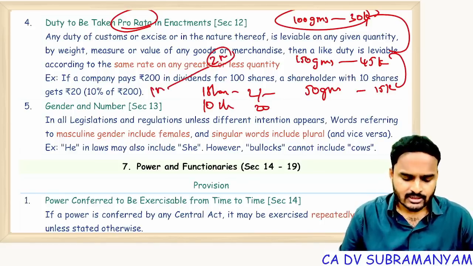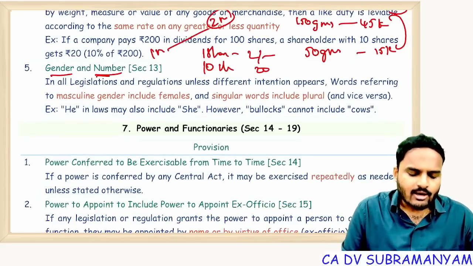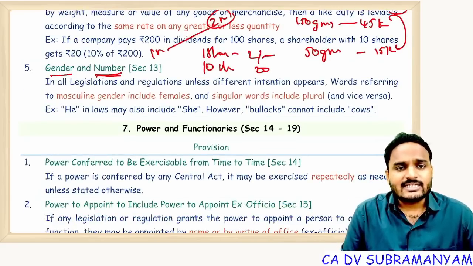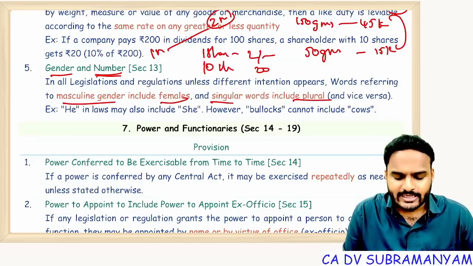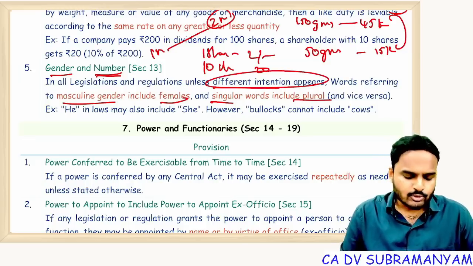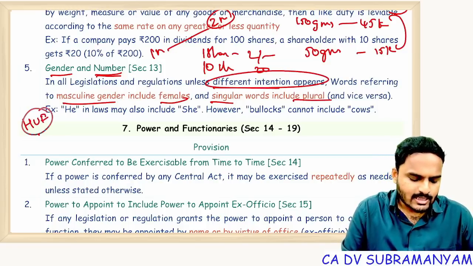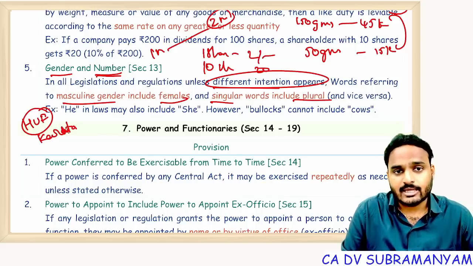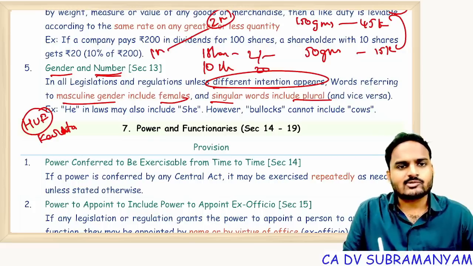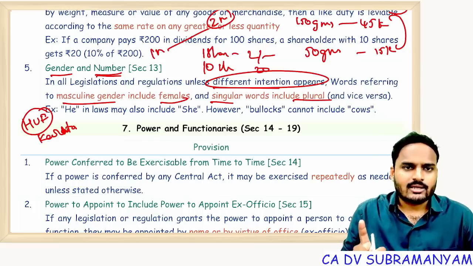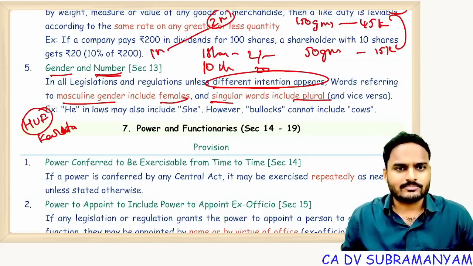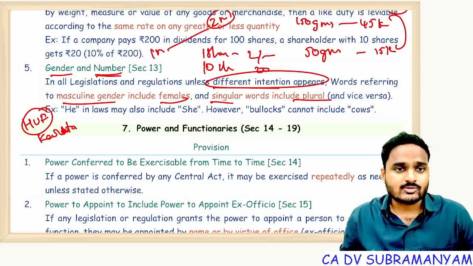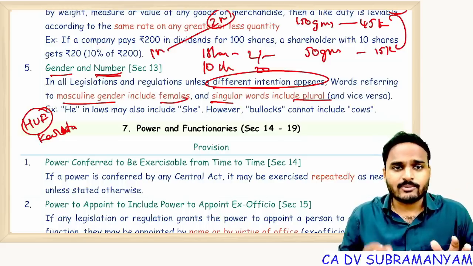That's it. Gender and number. In all central acts, masculine gender includes female. Singular words include plural unless a different intention appears. Suppose you take HUF, who is the karta? Male person, senior male person. Here male person means male person only. Male doesn't include female. And sometimes you can see, in companies, the women director concept is there. Women means women only. So a different intention appeared. So there, masculine gender means masculine gender, female gender means female gender.